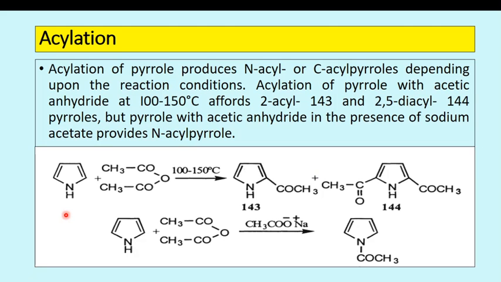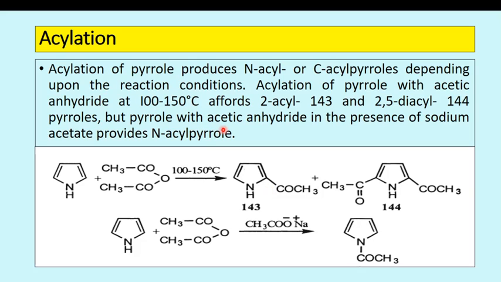Then the acylation reaction of pyrrole. Acylation of pyrrole produces N-acyl or C-acyl pyrroles depending upon the reaction condition. Acylation of pyrrole with acetic anhydride at 100 to 150 degrees Celsius affords 2-acyl pyrrole 143 and 144. This one is 2,5-diacyl and this one is 2-acyl pyrrole.